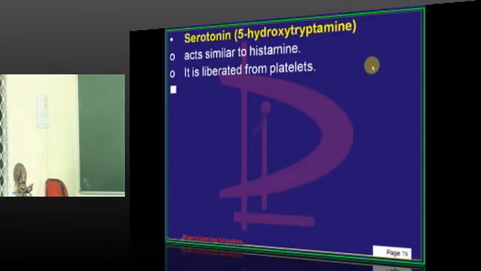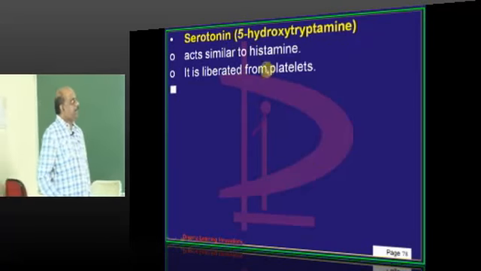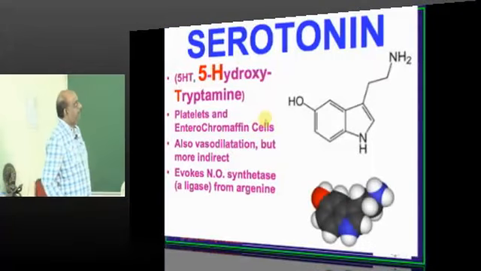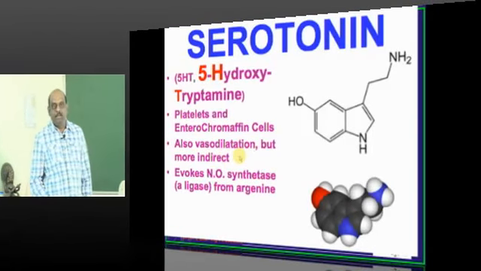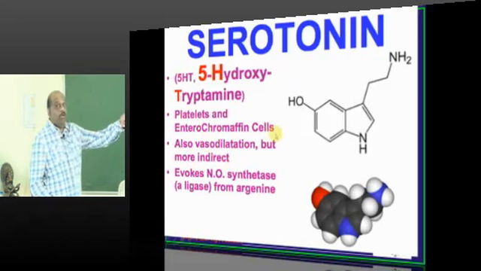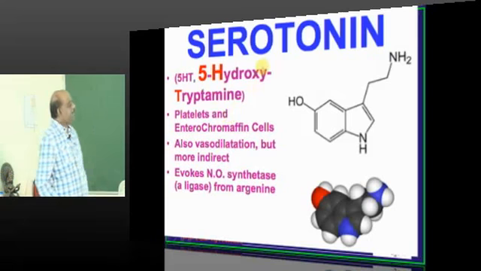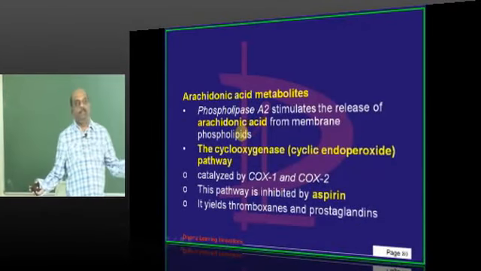Now, the second thing is serotonin. It is also called 5-hydroxytryptamine, very similar to histamine and liberated basically from platelets. You need to be very clear. It is also vasodilatory in nature, and even enterochromaffin cells are there, no? You remember, carcinoid tumor is there, no? Our old friend. Even that is capable of releasing the serotonin is what needs to be understood.